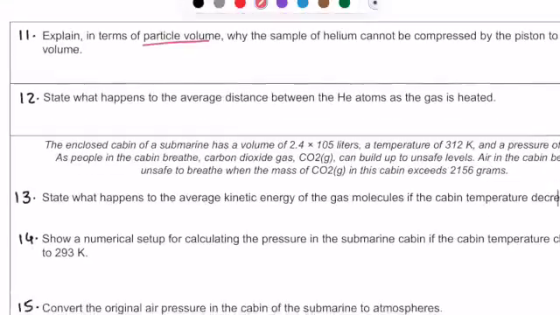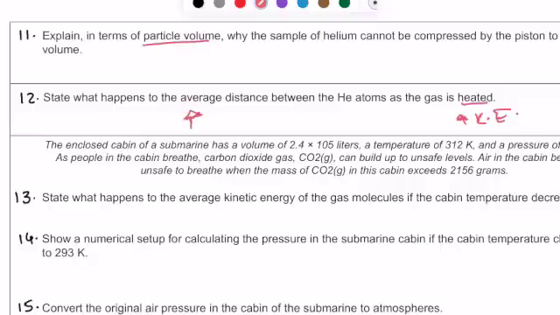State what happens to the average distance between the helium atoms as the gas is heated. So when we heat the gases, we are increasing the kinetic energy. So average kinetic energy increases. And so the particles are going to move more vigorously, and the average distance is going to increase, of course, if they have more space. But you can just in general say that the average distance between the particles is going to increase.